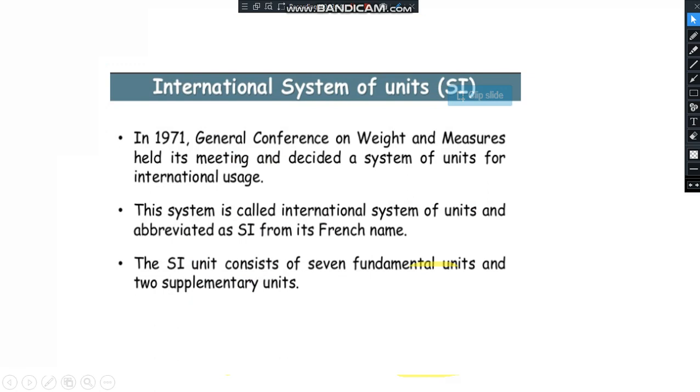To overcome the problem of measuring the physical quantities, in 1971 the General Conference on Weights and Measures held its meeting and decided the system of units for international usage. This system is called the International System of Units and is abbreviated as SI from its French name. The SI consists of 7 fundamental units and 2 supplementary units.